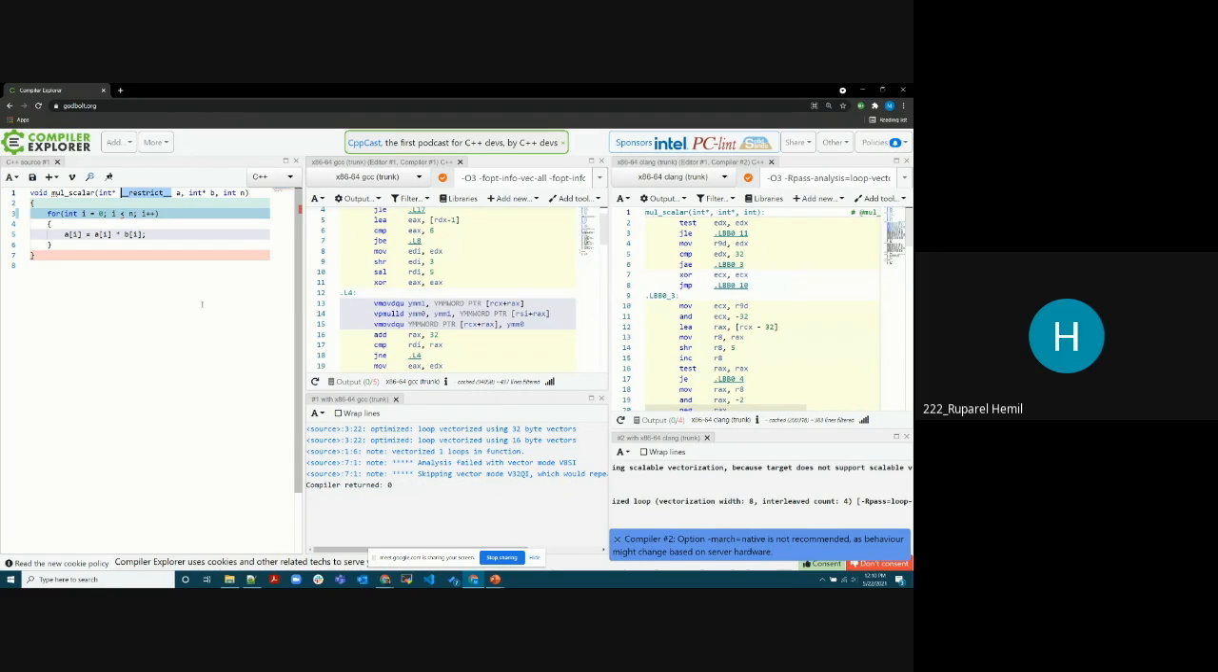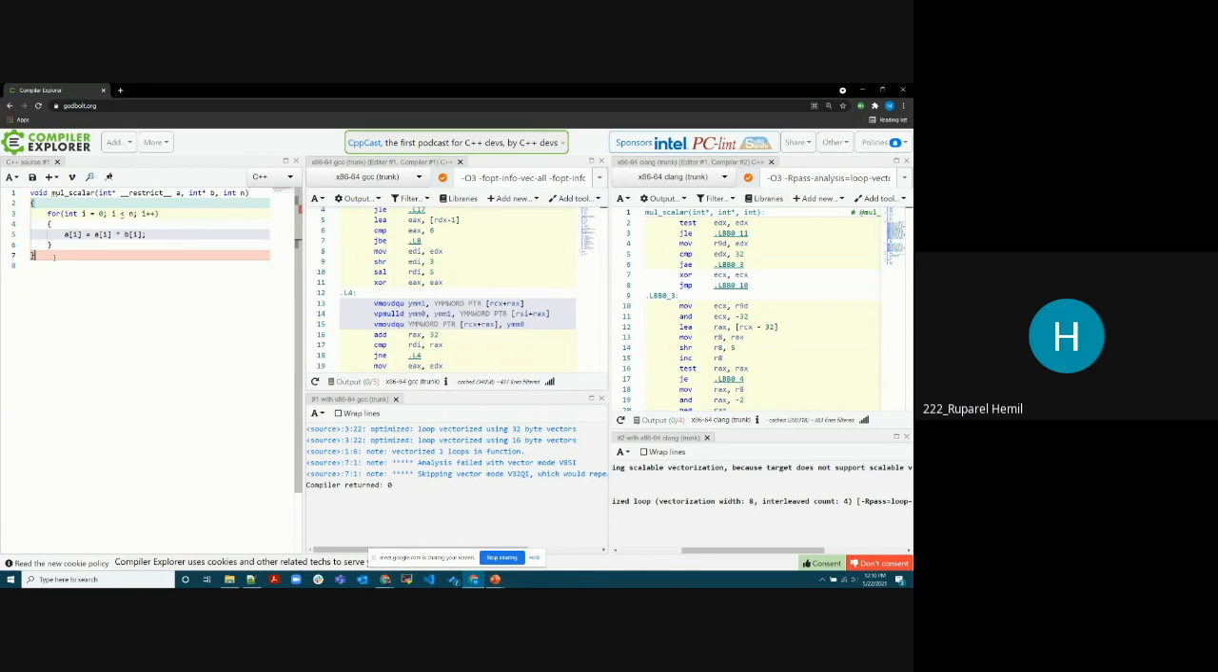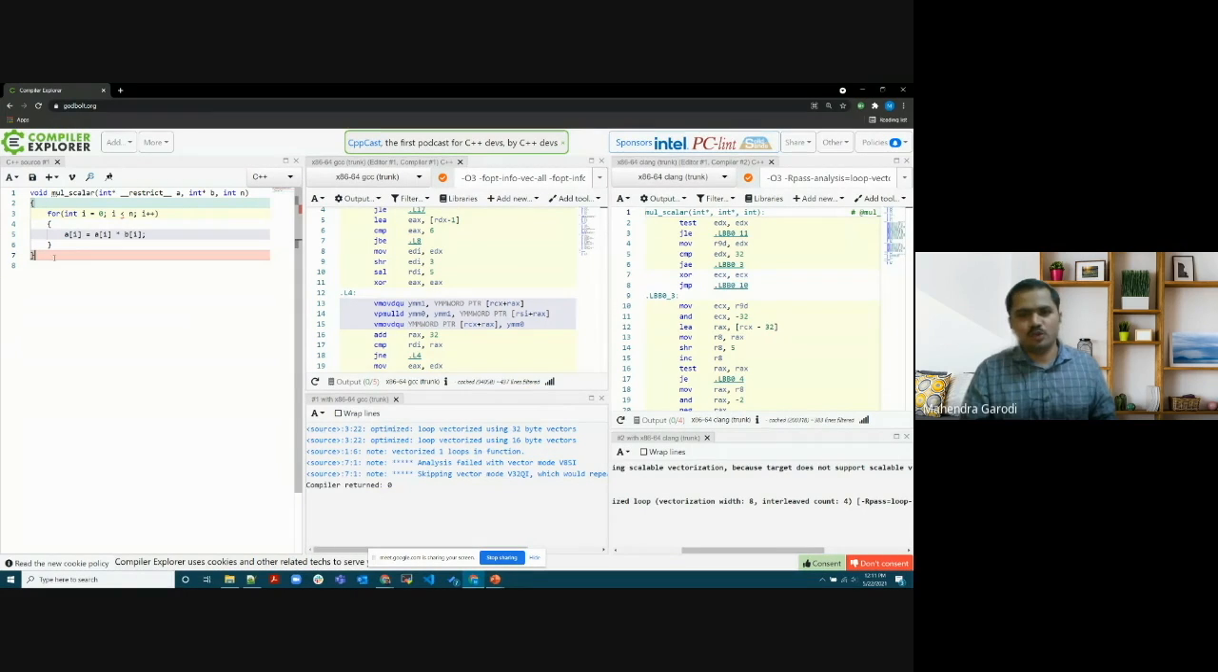So I guess the problem is that A and B might be sub-arrays of each other, and when you write to one before you read, you cannot vectorize because you are using multiple elements at once. Yes, correct. Okay, in the interest of time, we'll go to our next example. If you have questions, you can connect with me on Discord, and then we can have a long discussion there.